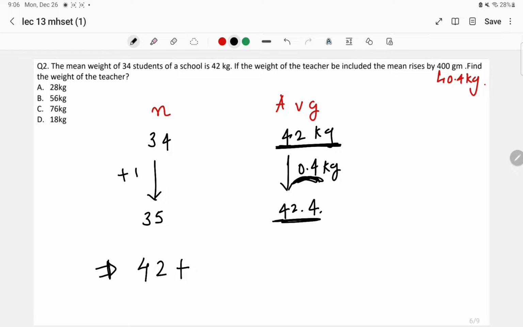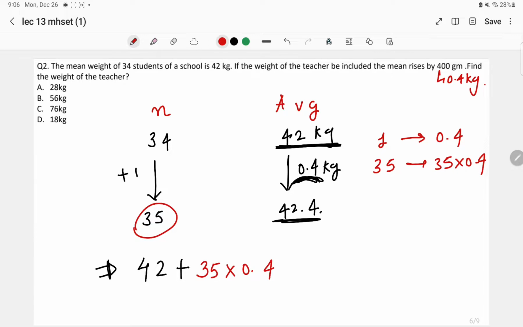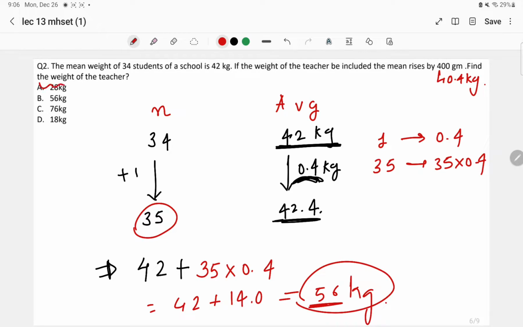How much more value? 0.4 kg for each person over there. How many total people are there now? There are 35 people. So for each person he is bringing 0.4 kg more, so for 35 he will bring 35 into 0.4. So this is your answer: 42 plus 14.0, so the answer is 56 kg, which is the weight of the teacher.